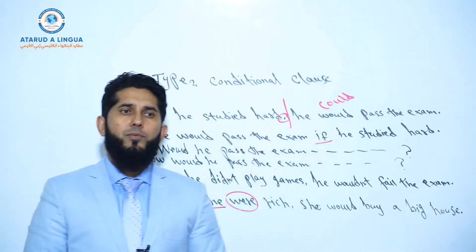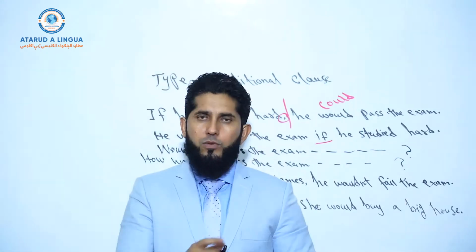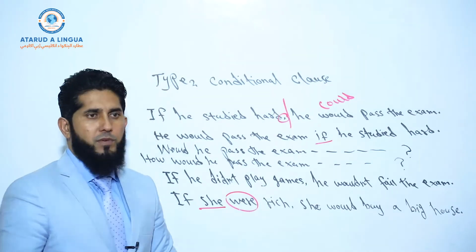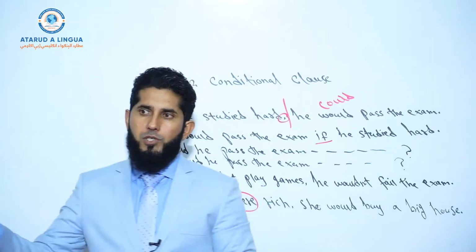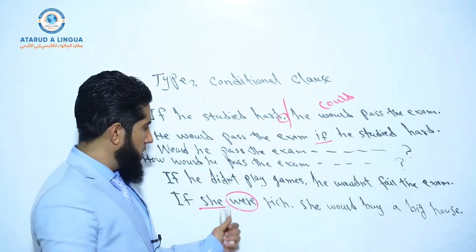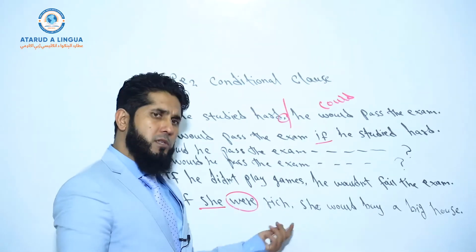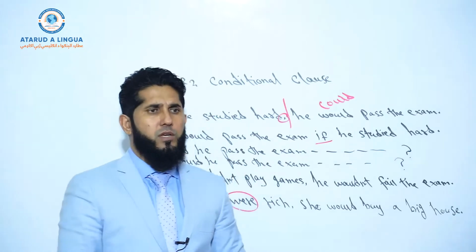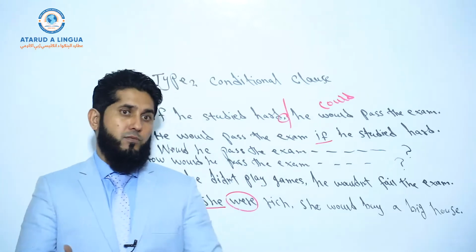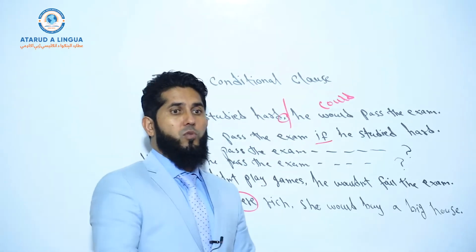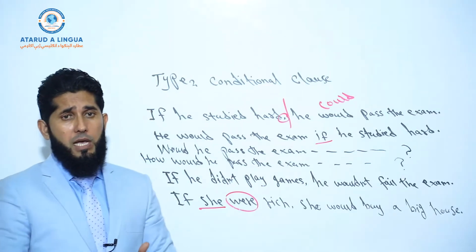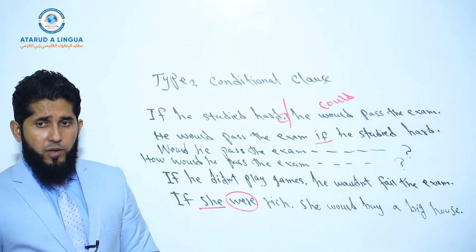And if we bring the main clause first and the if clause second, then we do not need a comma, okay? And if we need to use a to be verb, according to formal English, were should be used with all subjects, even if the subject is third person singular, he, she, or the name of a person, Jamal, Kamal, right? According to formal academic English. In spoken English, it's okay. You may say if she was, if he was, right? And obviously with the rest of the subjects, if we were, if I were, if you were, if they were, right? So that's all about type 2 conditional clause. Let's make some examples, okay?